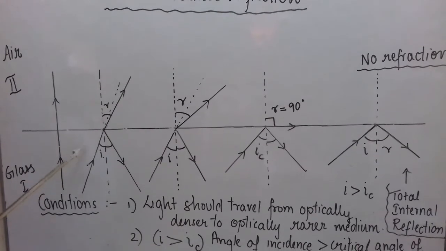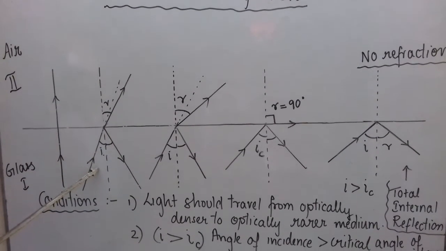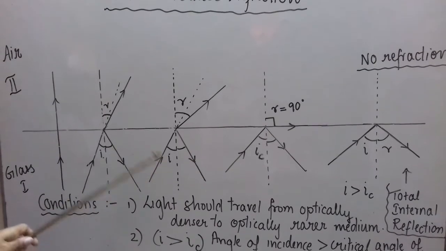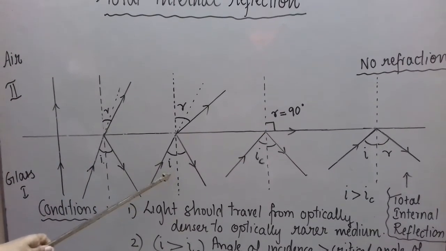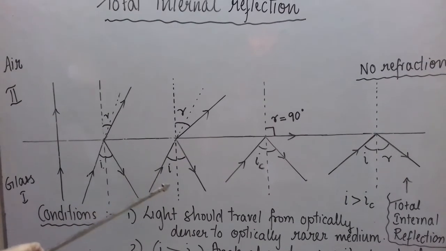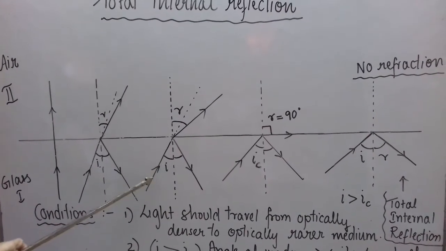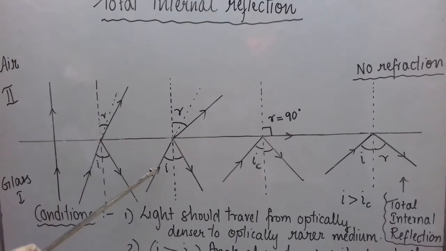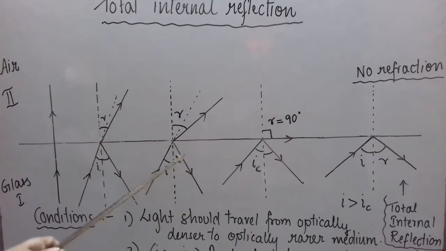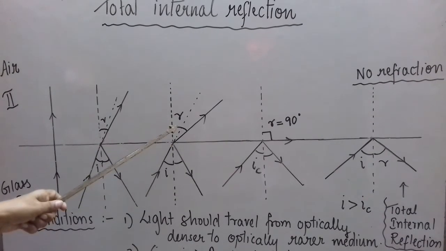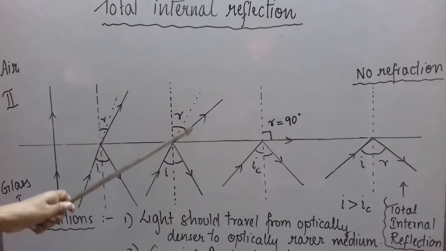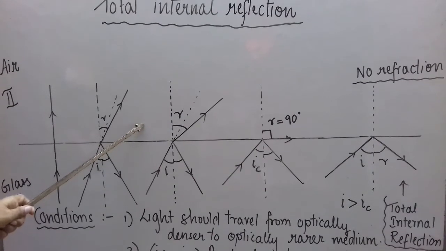Let us continue to increase the angle of incidence and see what happens. Now if I increase this I still more, slowly I will keep on increasing this I. So I have increased the I here. Again the same thing will happen. Part of the light will be reflected back, following the laws of reflection, and part of the light will refract away from the normal when it enters into the second medium.